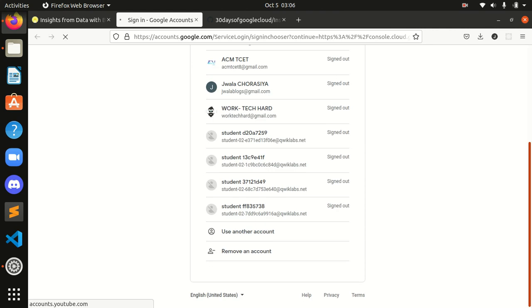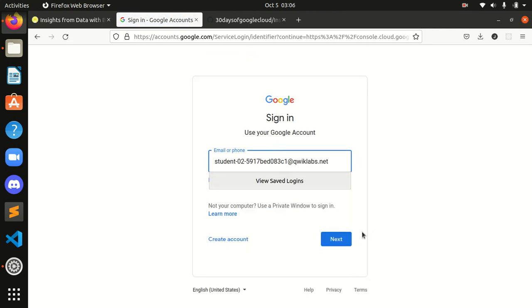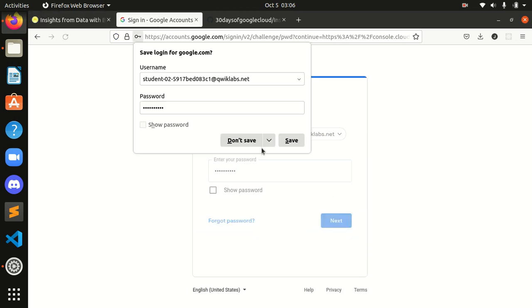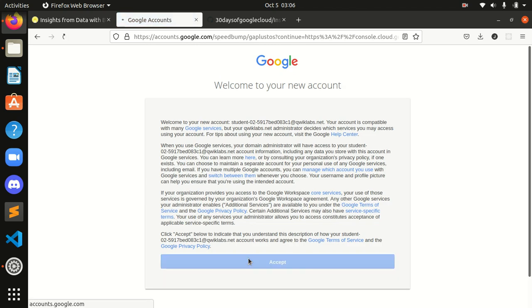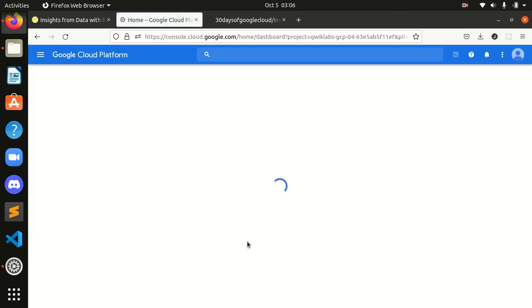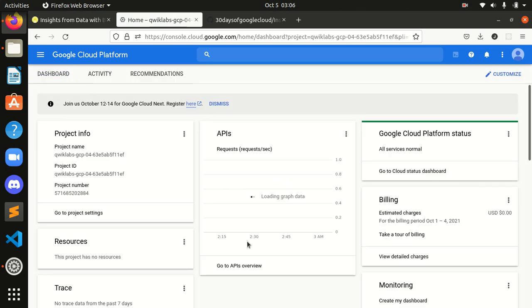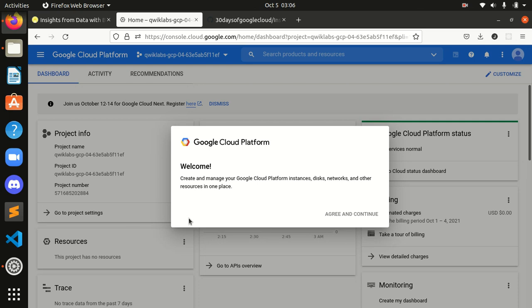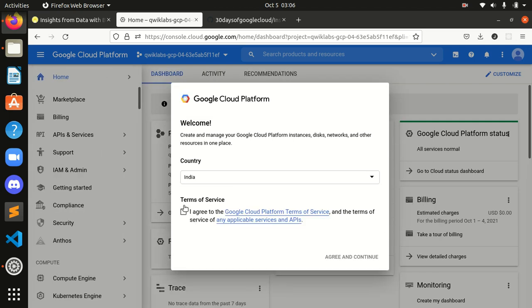I will copy the username from here. I will use another account. I will paste it over here. I will copy the password and paste it over here. And I will accept these terms and conditions by Google. Okay, let's accept this, and after that we will go into our BigQuery editor for running all